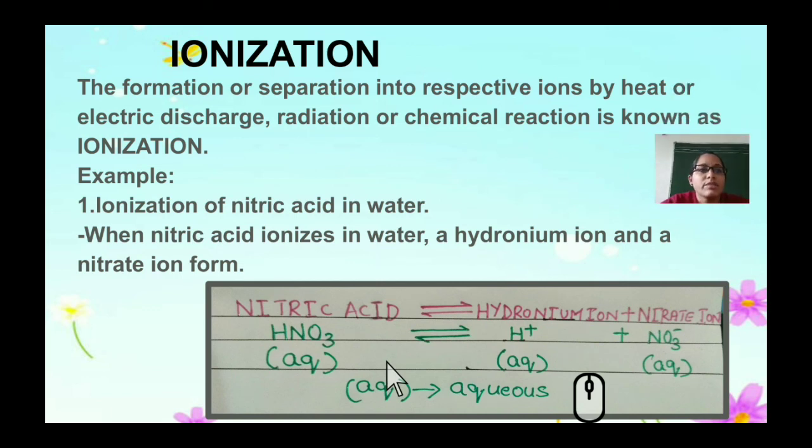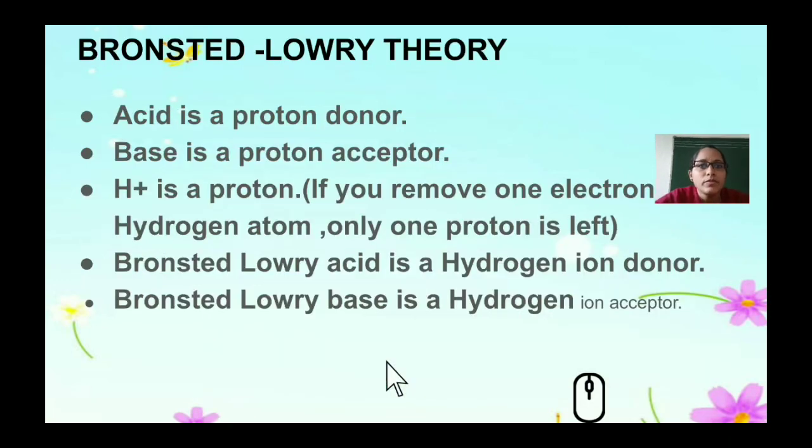It is the separation of respective ions, that is H plus and OH minus ions. It doesn't separate as it is in normal condition; it needs some change, such as heat, electric discharge, or a chemical reaction. So ionization should take place. Nitric acid in aqueous solution will ionize into hydronium ion, that is H plus, and nitrate ion, NO3 minus.